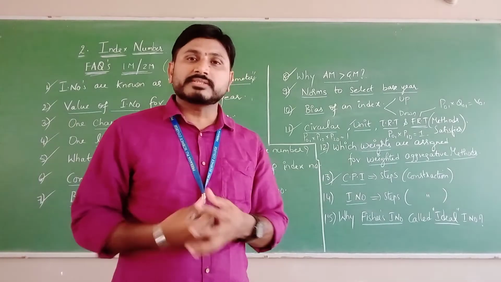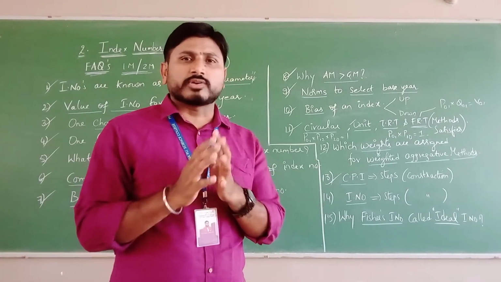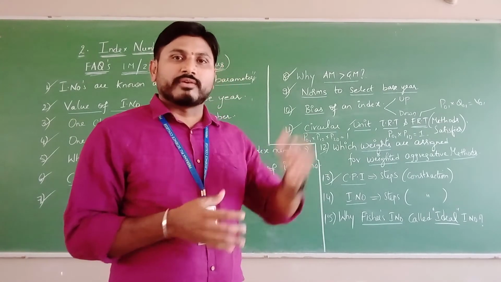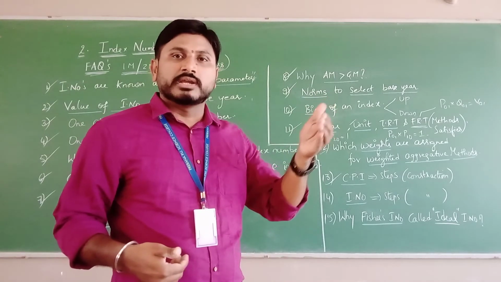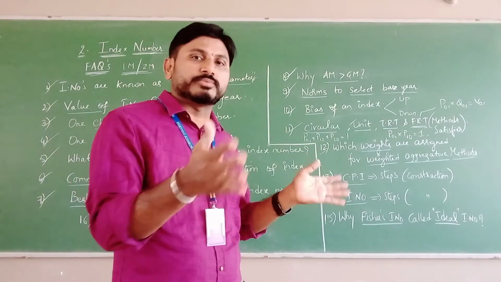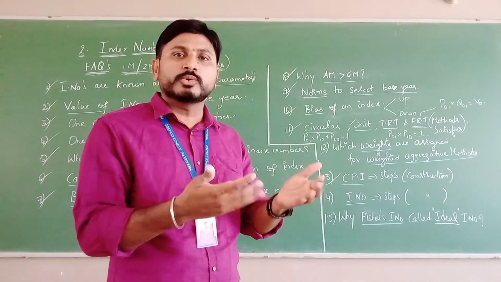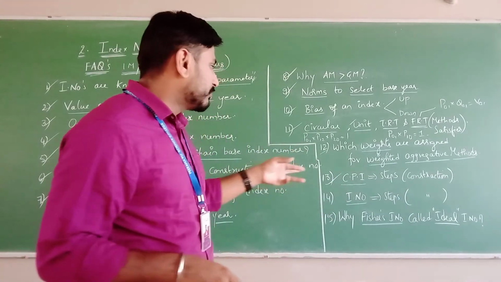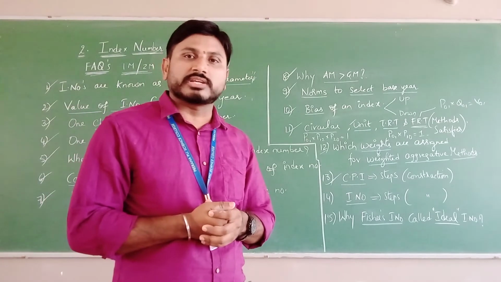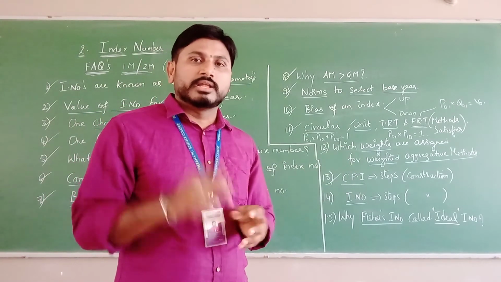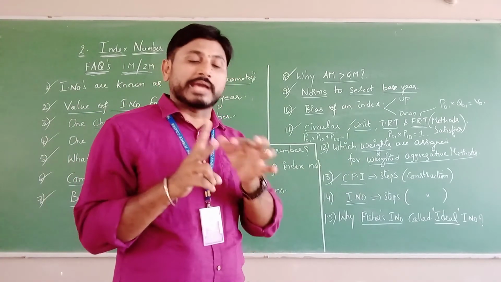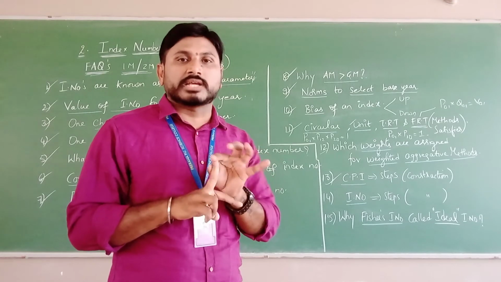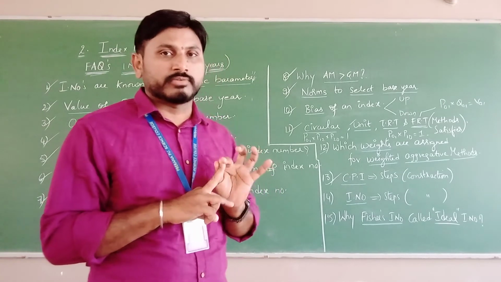And the third step is price quotations. It's of a common nature, right? When we have a list of commodities, we search different shops, from shop to shop and place to place, to quote prices, right? Where we get it cheaper. The last one is the methods of constructing the cost of living index number. Generally, we have two methods: one is the aggregative expenditure method and the second is the family budget method, right?